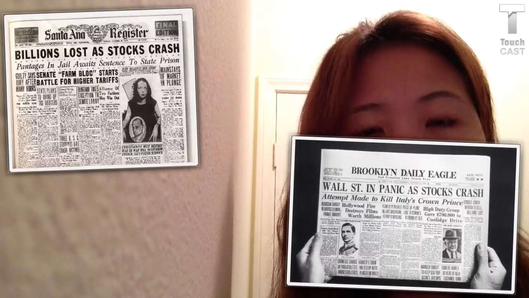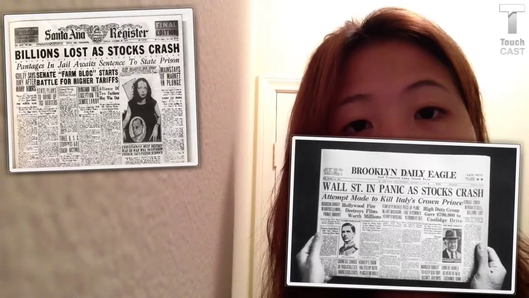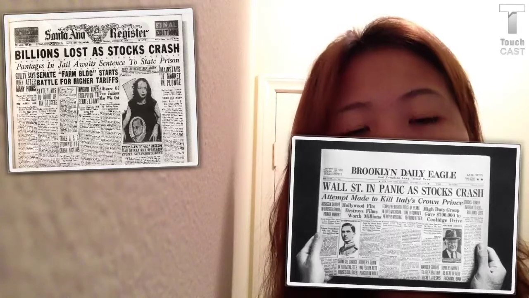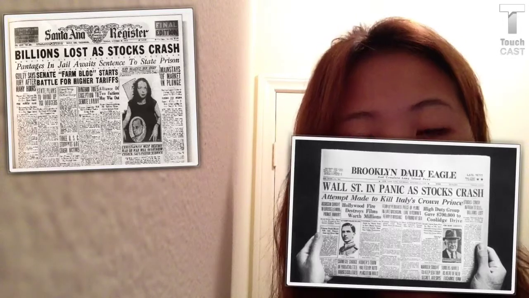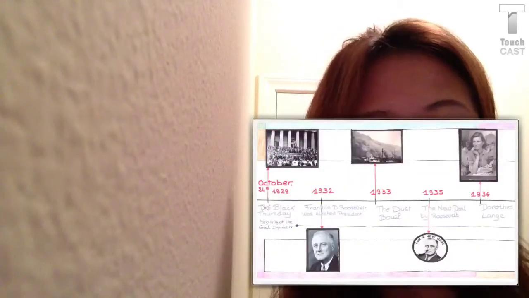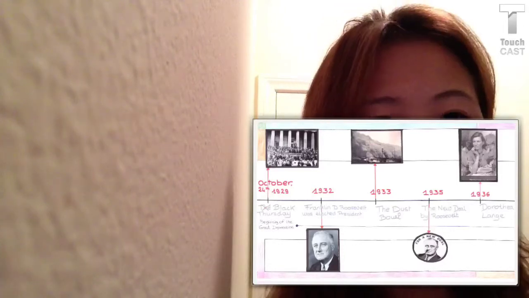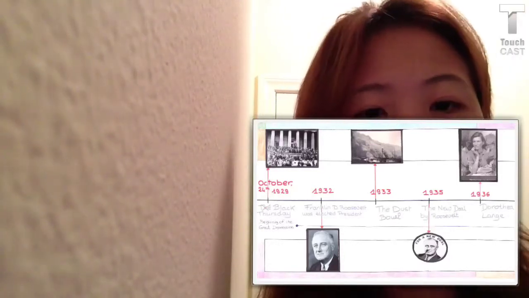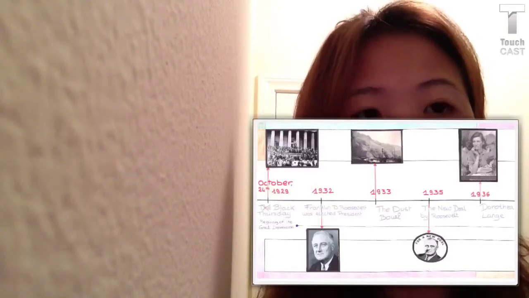The Wall Street crash in October 1929 marks the beginning of the Great Depression. It caused stockholders, who were many Americans, to lose their investment money, and all of a sudden the economic flow was torn down. There were many other events that happened during the Great Depression, and you can click on this picture to learn more about the timeline of the Great Depression.